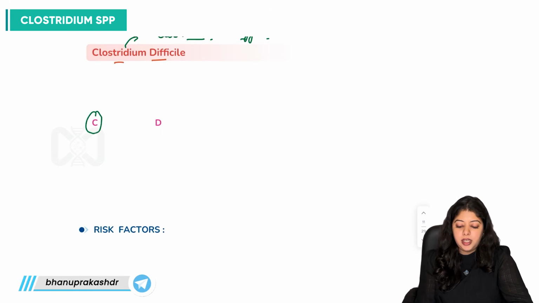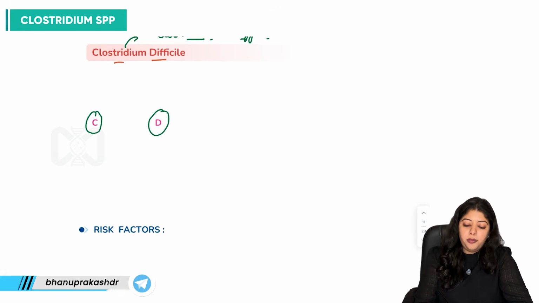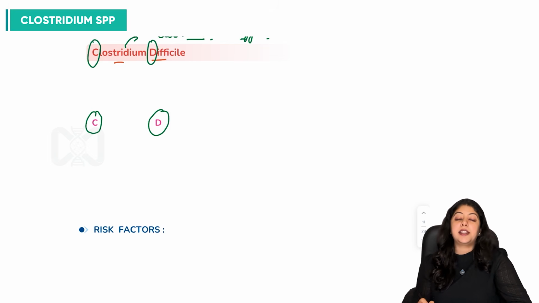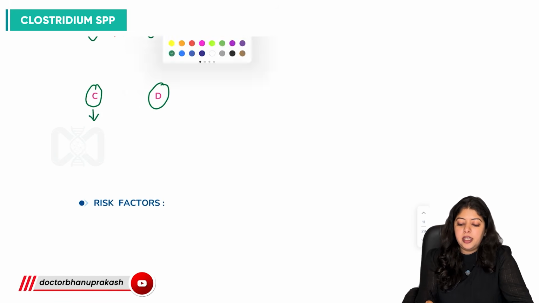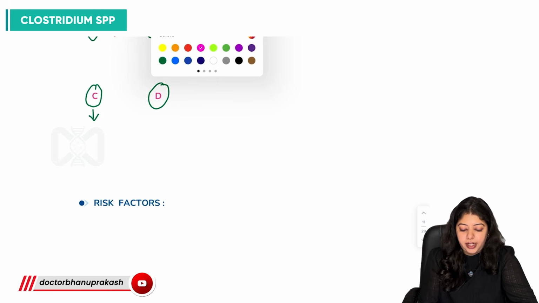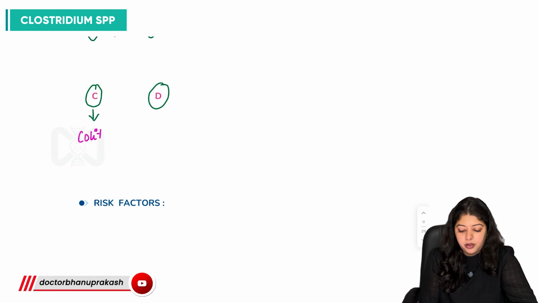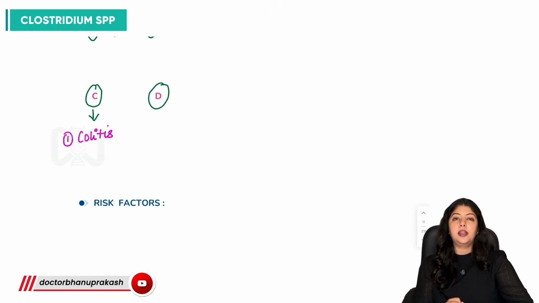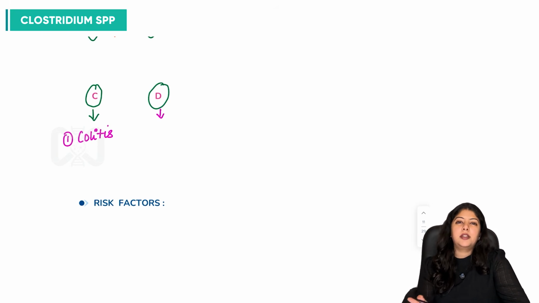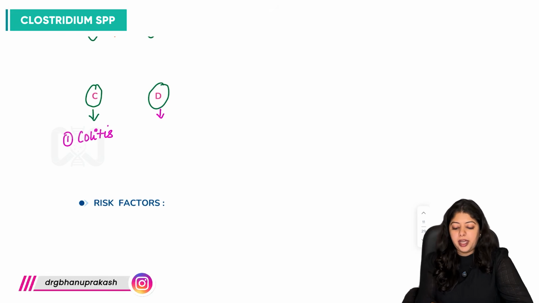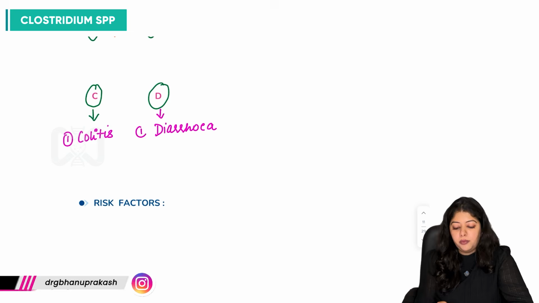Again we are using C and D from the name itself as mnemonics. What does C stand for? C stands for colitis. And with D, can we say there's some difficulty in defecation? So we can write diarrhea with D.